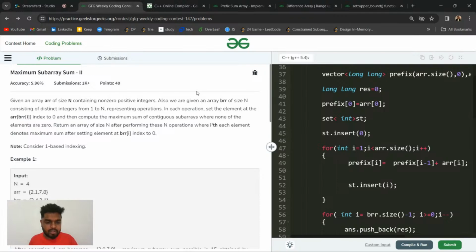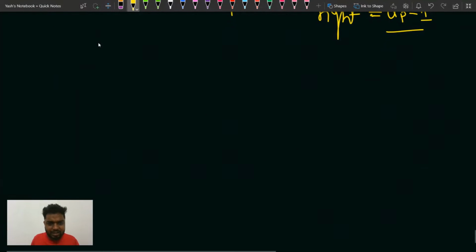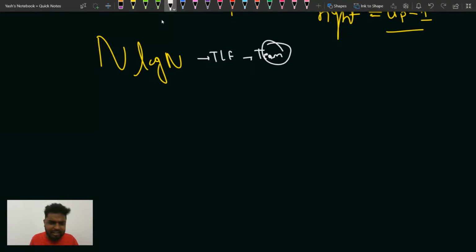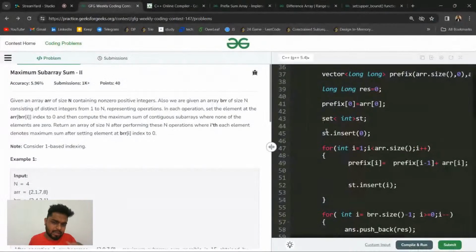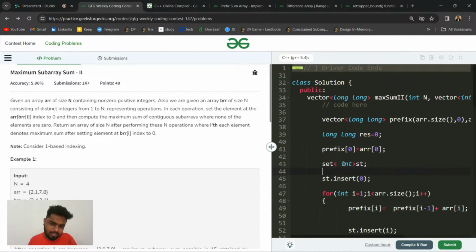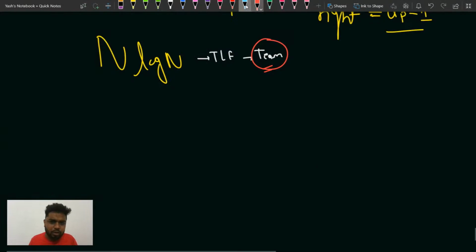Now I have done it, my approach is n log n. But for some reason it is showing TLE. I'll talk with the team why that is so, but it should not have given a TLE given the constraint. I still stick with this particular approach. So don't comment later that my approach is giving TLE. I know that it is giving TLE, but it should not, because I'm using set only, so it should have been n log n, but for some reason it is still giving TLE. So no worries for that. We'll talk with the team regarding this.